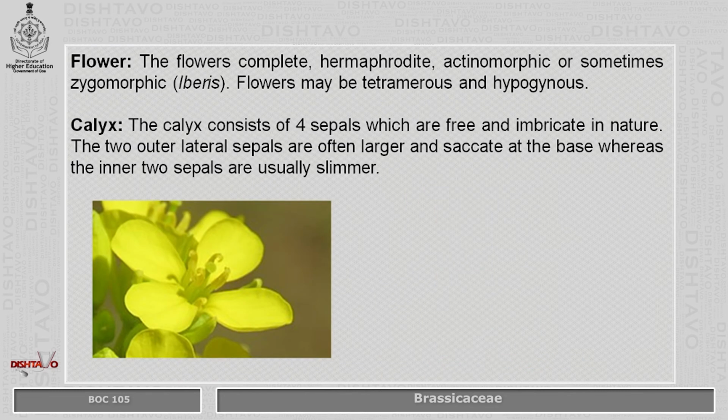The flowers are complete, hermaphrodite, cruciform. They are actinomorphic, sometimes, very rarely, zygomorphic. Flowers are tetramerous and hypogynous. The calyx consists of 4 sepals which are free and imbricate in aestivation. The 2 outer lateral sepals are often larger and saccate at the base, whereas the inner sepals are usually slimmer.